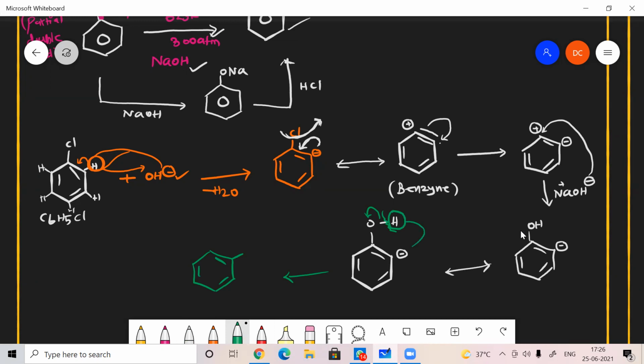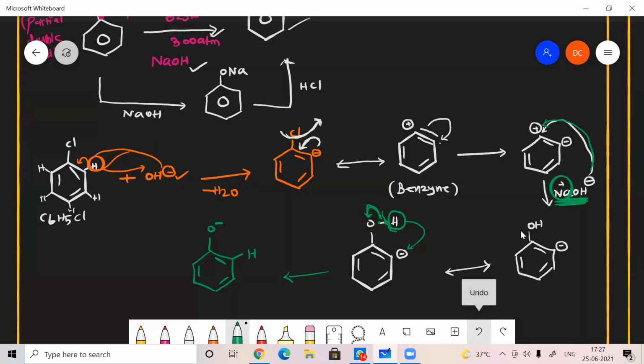That H plus will come and attach here. So I can get hydrogen here. And here the 2 electrons of this bond will be transferred to this oxygen. So O minus is there. In that we added only NaOH. Here we added NaOH. Only OH minus will be utilized. The remaining Na plus is unused.